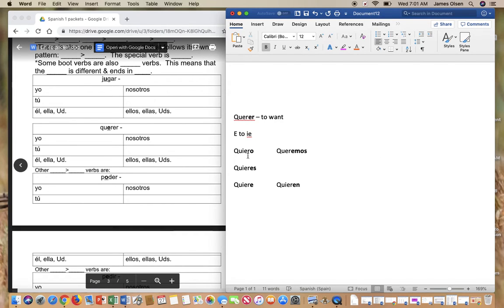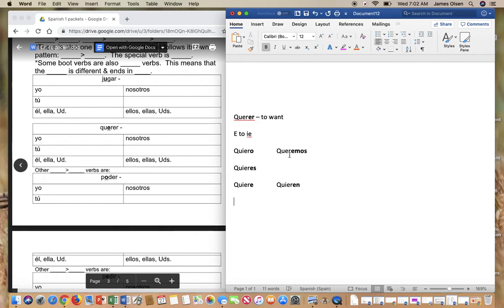So all I did was my normal conjugation, everything normal. I added the ER endings, O, S, E, emos, N. But because this is a stem changer, I've had to make a spelling change in the stem. And in this case, it would be to IE. Now, you can't know or predict how something stem changes, if it's E to IE or E to I or whatever. I have to tell you that. And then you just have to remember it. So that's a bummer. But in Spanish 1 right now, I'll always tell you how it stem changes, so you won't have to remember. Now, remember how I said it doesn't change in the nosotros form, right?